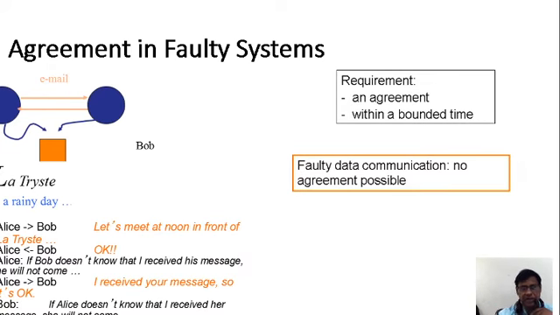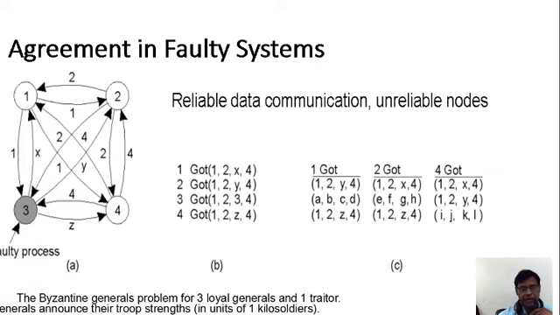Okay, this is the faulty data communication, known as faulty data communication, right? See, this is also explaining agreement in faulty systems, how the packets are transmitted, as just now we have seen, which was explained with the voters.